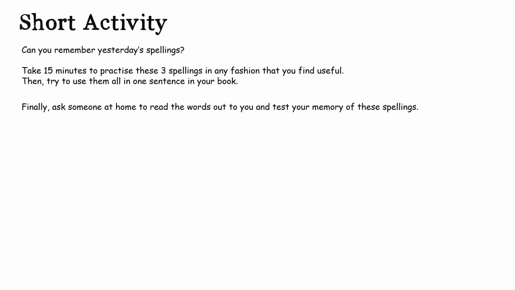Okay guys, let's test you on yesterday's spelling. So try and spell the word inconceivable. Try and spell the word likely. And try to spell the word straight. Okay, let's have a look. How did you do? Here are the answers.